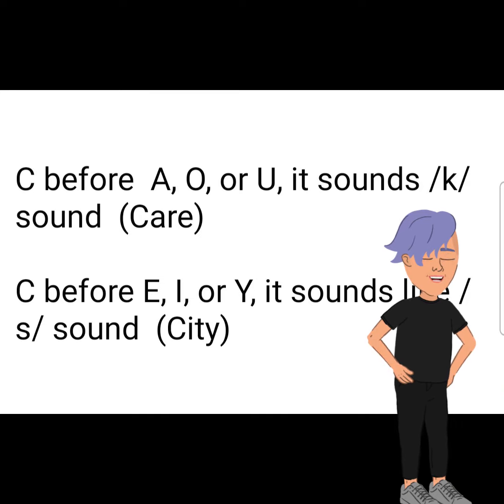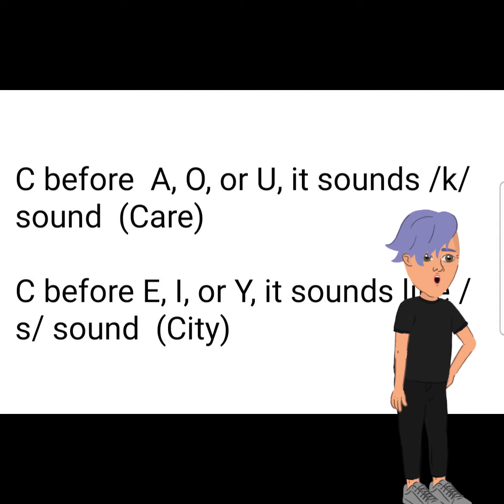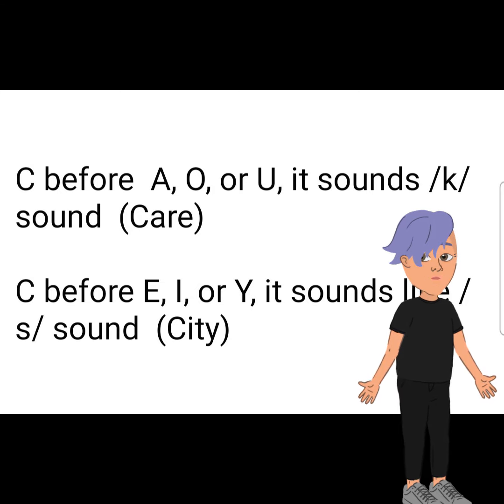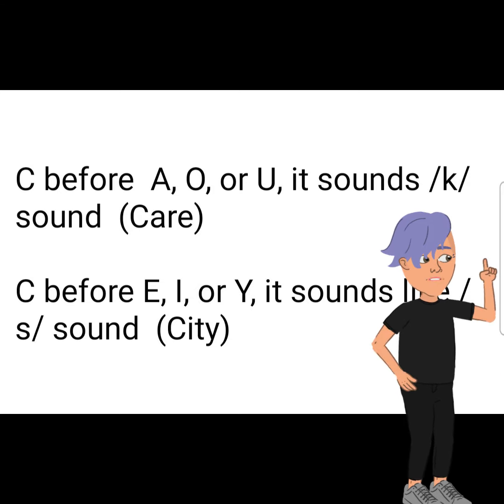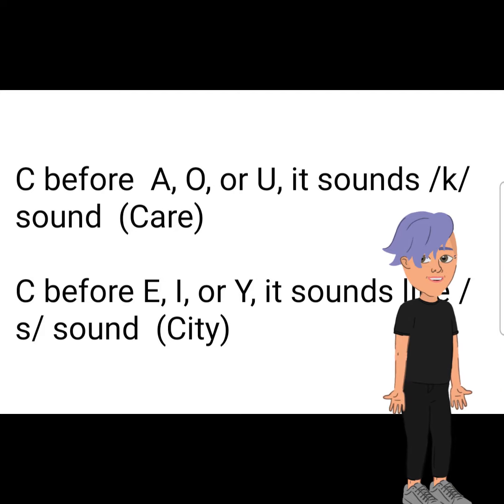A, E, I, O, U, and sometimes Y, we call them vowels. Vowels. So C is pronounced as K when it's used before A or O or U. And C is pronounced as S when it's used before E or I or Y. Okay?